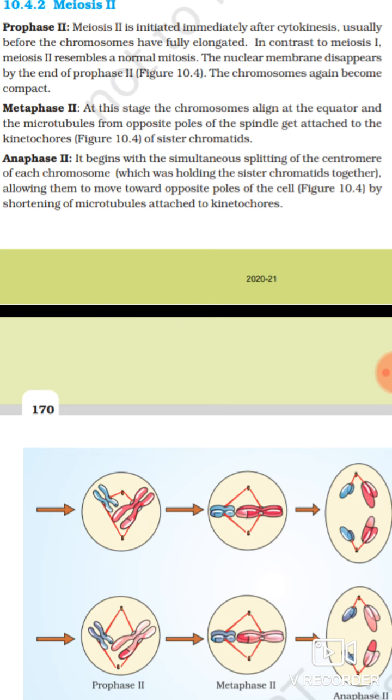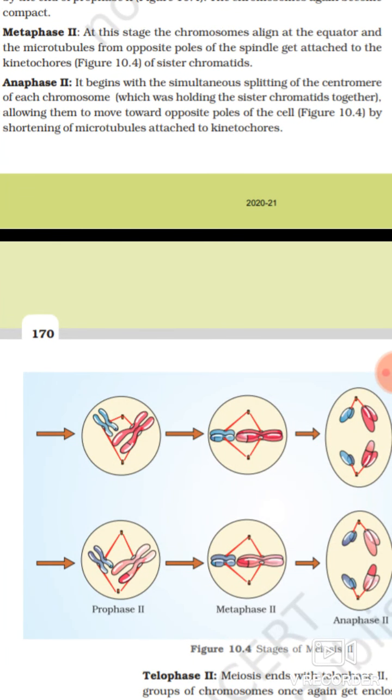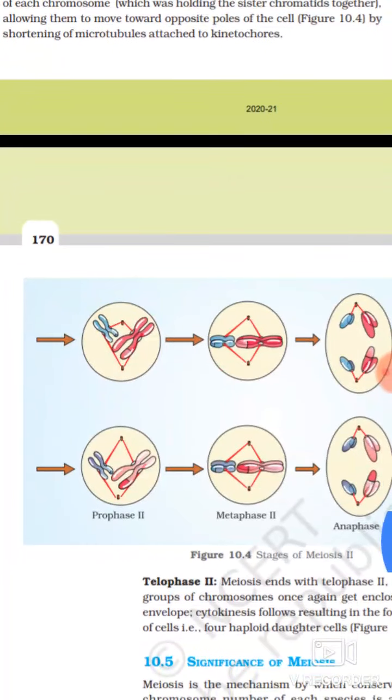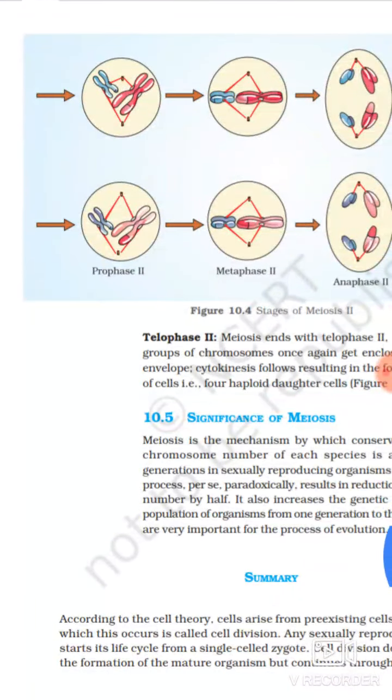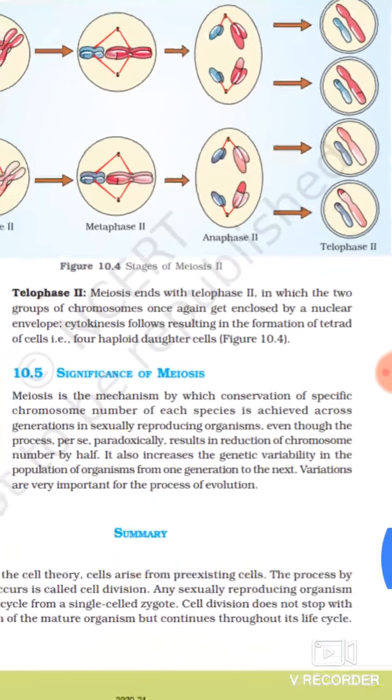Metaphase 2. At this stage, the chromosomes align at the equator and the microtubules from the opposite poles of the spindle get attached to the kinetochores of sister chromatids. Anaphase 2. It begins with the simultaneous splitting of the centromere of each chromosome, which was holding the sister chromatids together, allowing them to move toward opposite poles of the cell by shortening of microtubules attached to kinetochores. You can see this figure in stages of meiosis 2.